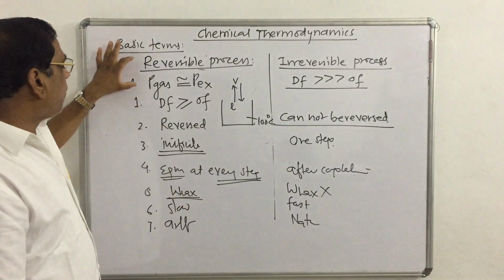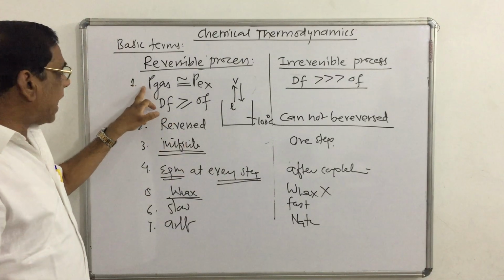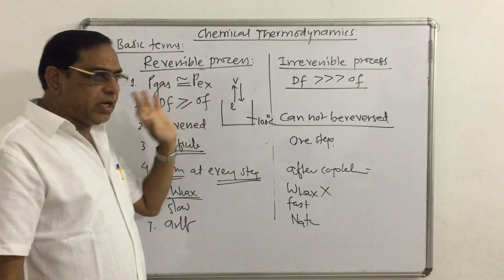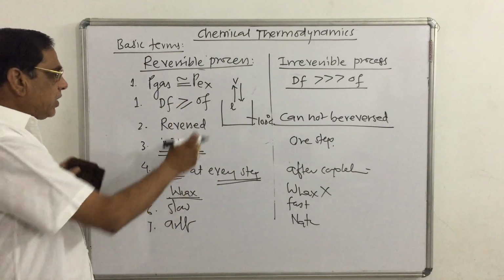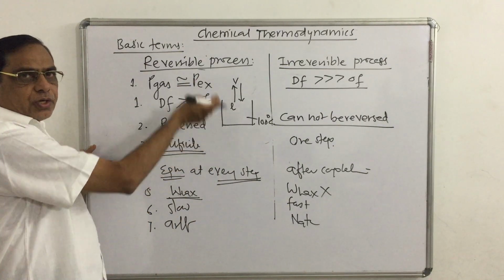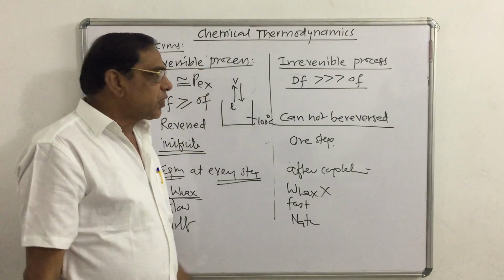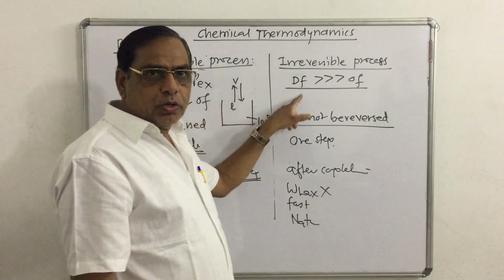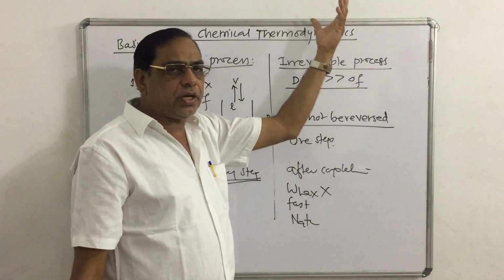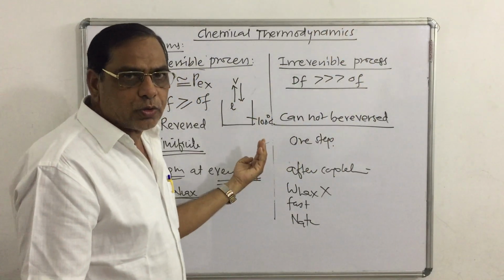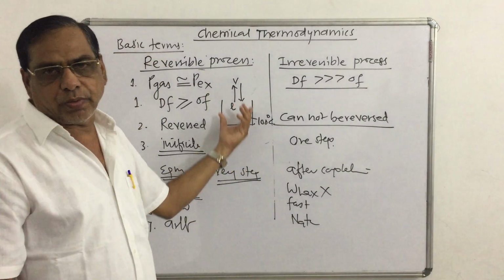तो फिर से एक बार, what is meant by a reversible process? A process in which the driving force is very slightly greater than the opposing force, and with a slight increase in the opposing force the direction of the process can be reversed, is called a reversible process. In an irreversible process the driving force is very much larger than the opposing force, so with a slight increase in the opposing force the direction of the process cannot be reversed. Such processes are called irreversible processes. Clear?